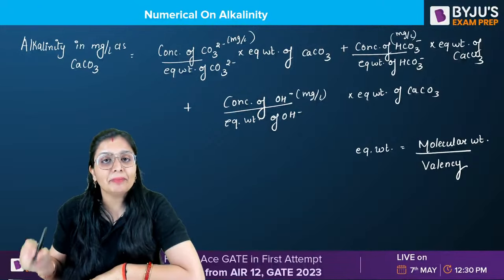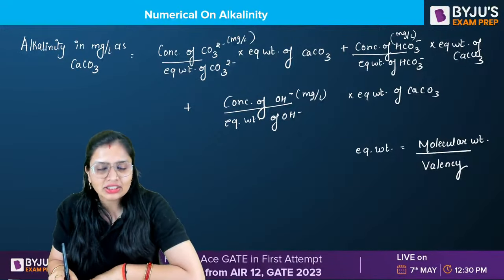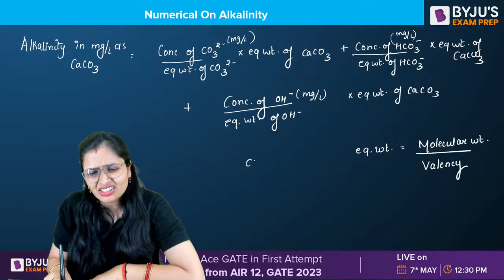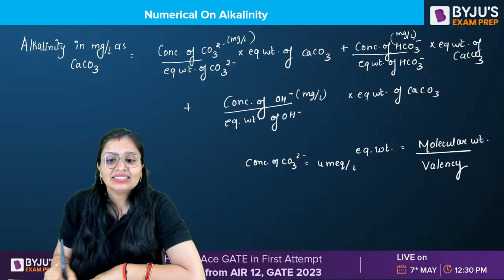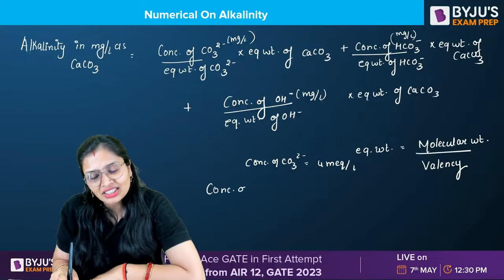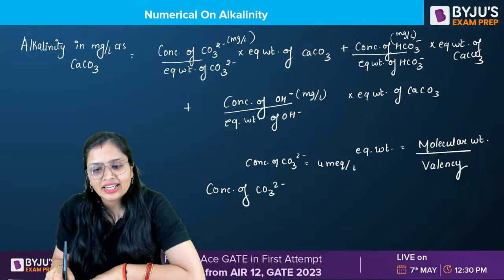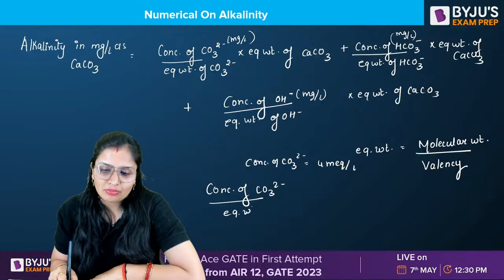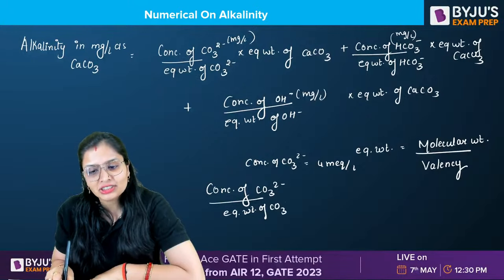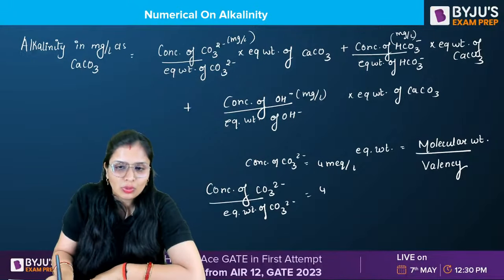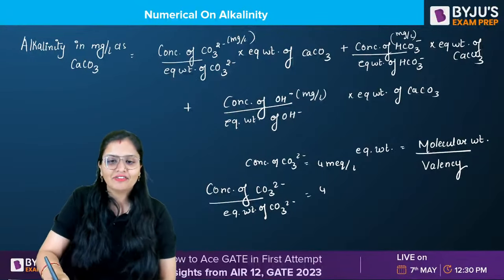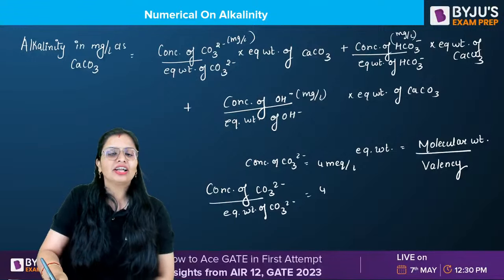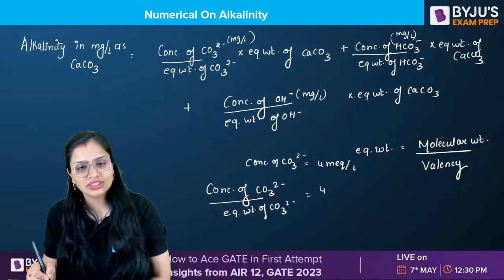If it is given to you in milliequivalents per liter, let us suppose the concentration of carbonate is 4 milliequivalents per liter. It means concentration of carbonate divided by equivalent weight of carbonate. So if they give you milliequivalents per liter of carbonates, they are giving you this whole value: concentration of that carbonate divided by equivalent weight of carbonate. This is the meaning of it.